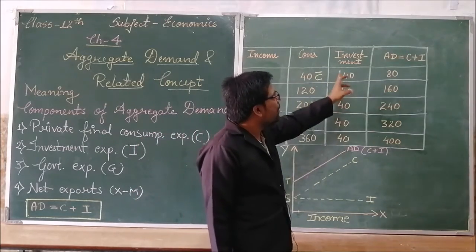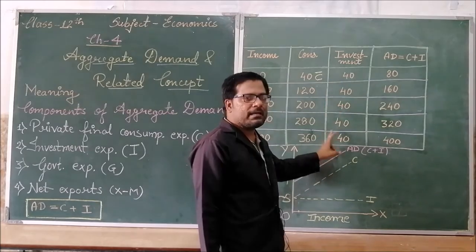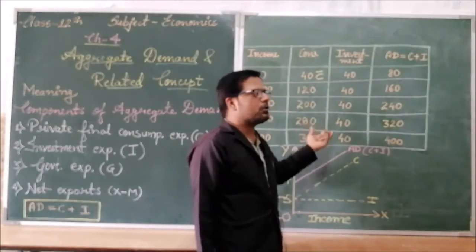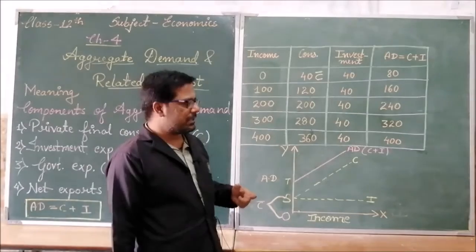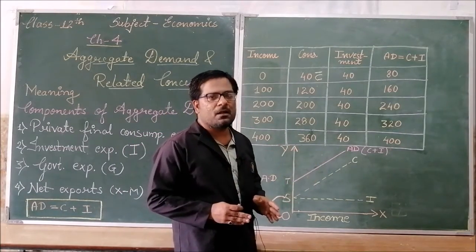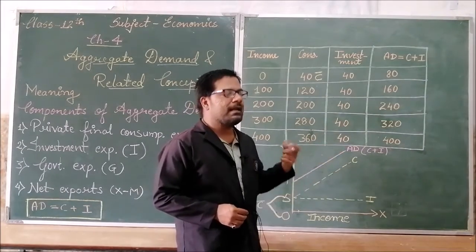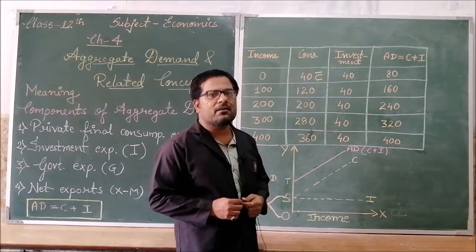Now coming to the next, investment. You can see it is the same all over here. It is also known as autonomous investment, which I have not done to earn any profit, but it is necessary for me to do this investment. Like I am living in a rented house, then I have to pay the rent.